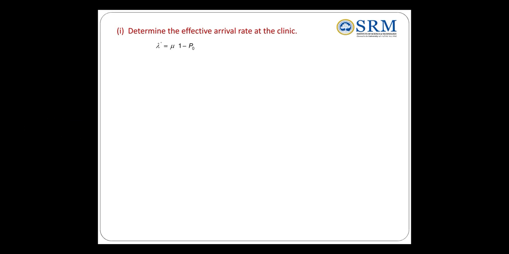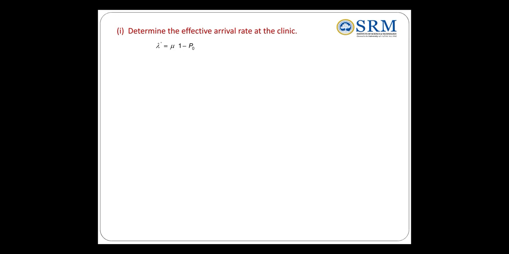So P naught, I mentioned, is no customer in the system. That is a minus. So no customer, no one is waiting here. But 1 minus P naught is what? When the customer is in the service, that is, the server is busy. So mu is the service rate. So the effective arrival rate, when you reach here, when service rate depends on the busy server. Therefore lambda dash is mu into 1 minus P naught. So now first you find the P naught, the probability of zero customers in this system.